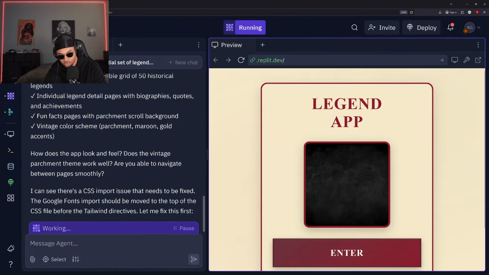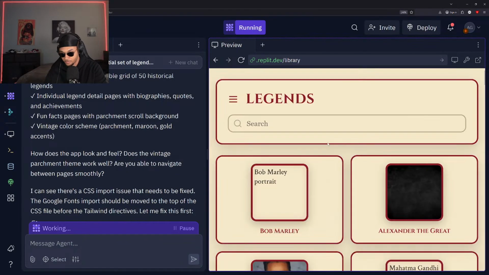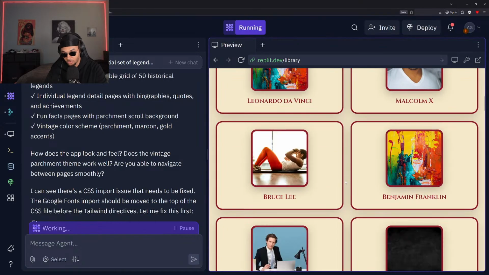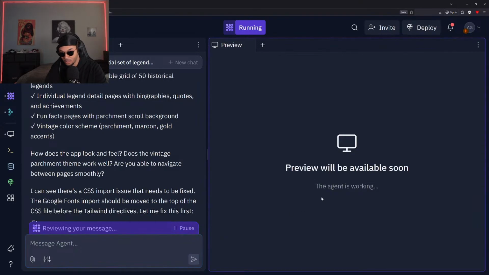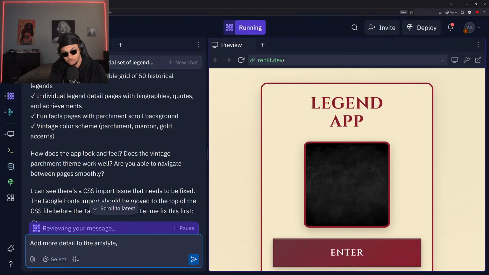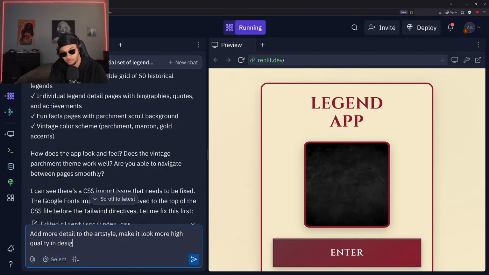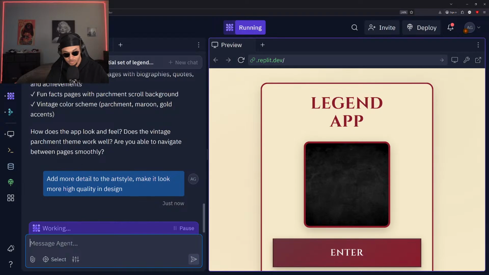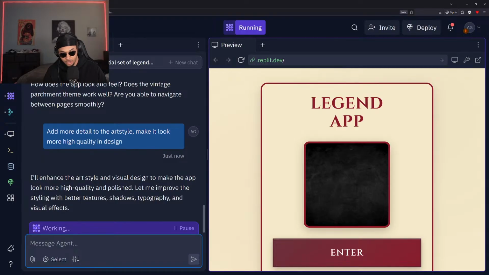How does the app look and feel? Does the vintage parchment theme work well? Are you able to navigate between pages smoothly? Cool. All right, so I definitely don't like the art style. And the first thing I'm gonna do is tell it to add more detail. Add more detail to the art style. Make it look more high quality in design. So just first thing, just to start it off, we're gonna make this look a lot nicer because it's very basic right now.